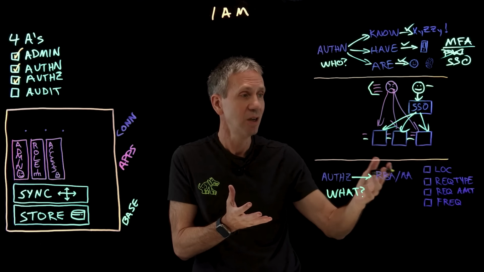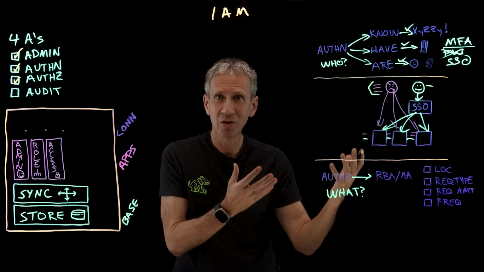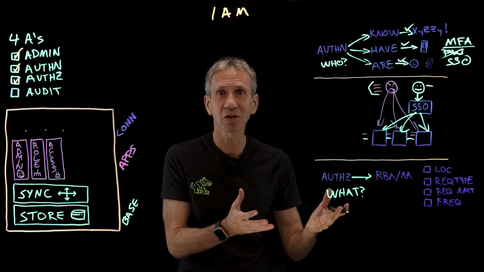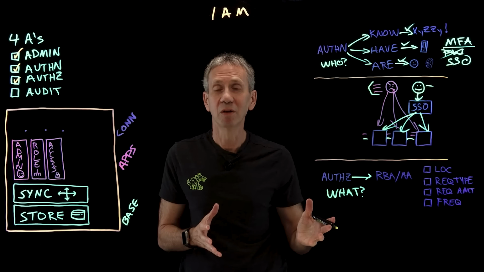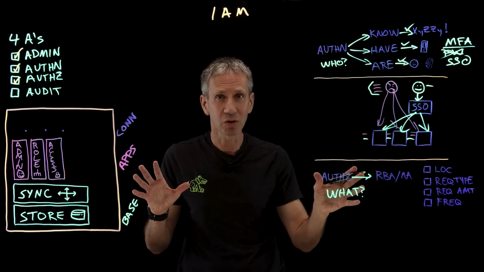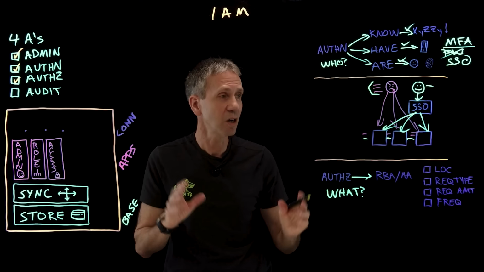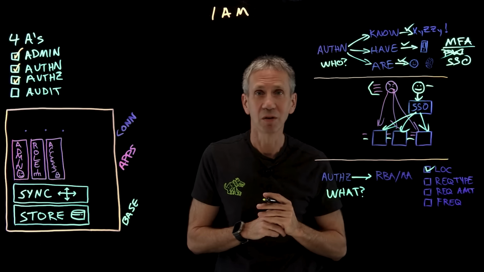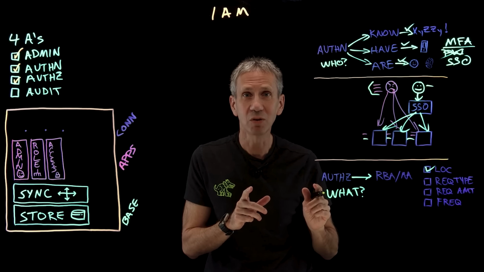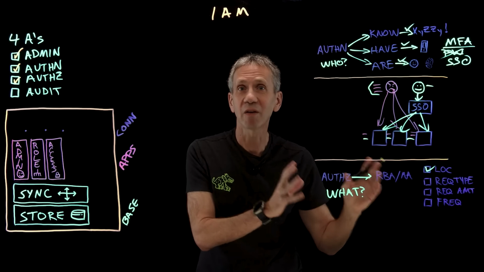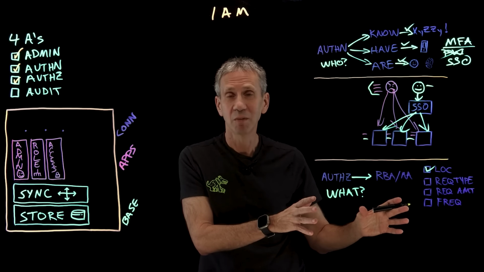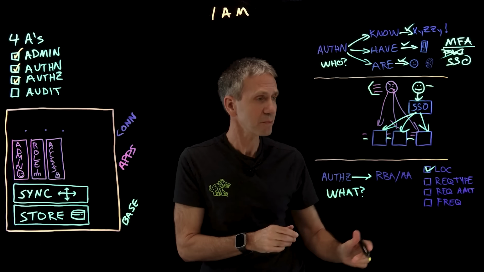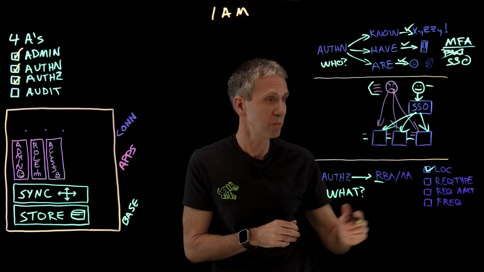These kinds of things are the newer kinds of technologies where it's not just a simple you're in or you're out. You can do this, but maybe only under certain circumstances. So I'm going to look at other aspects, other characteristics, like the location that you're coming from. Maybe you can do this transaction, but not from an unknown location because it's too risky. So that's the risk-based part of this.